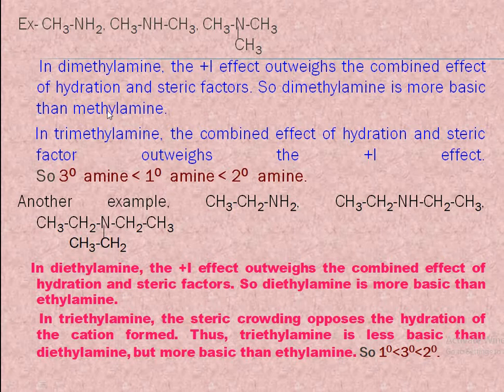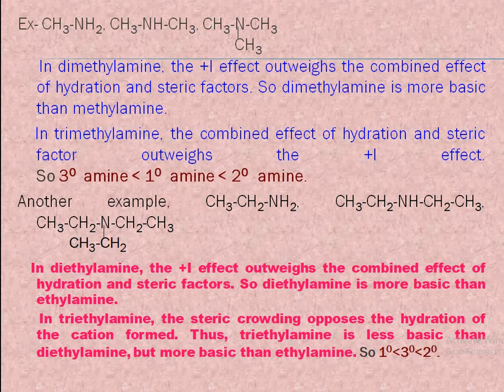Thus, for example, if we take methylamine, dimethylamine and trimethylamine, all the three are more basic than ammonia due to the +I effect of the methyl group. But in dimethylamine, the +I effect outweighs the combined effect of hydration and steric factors.